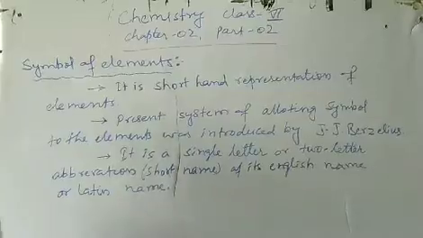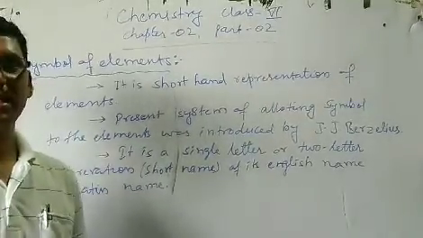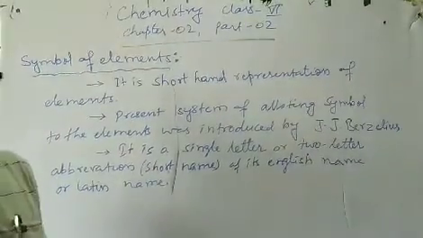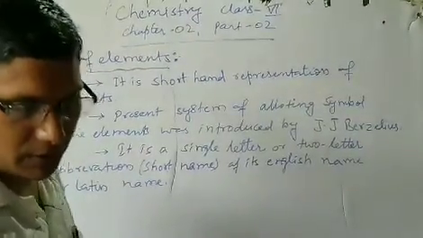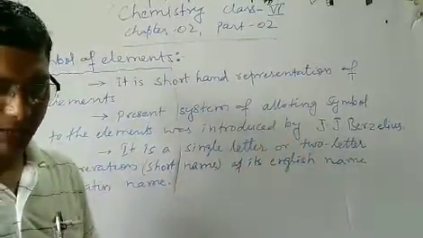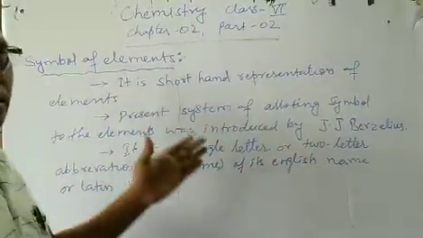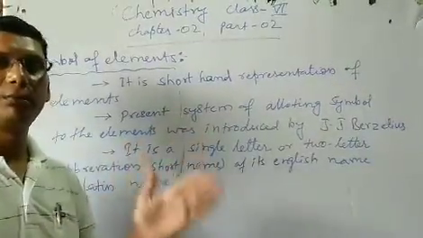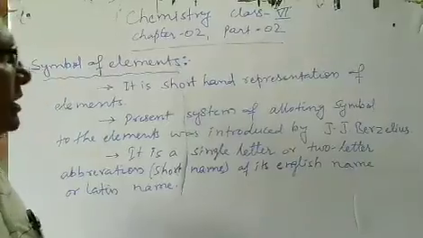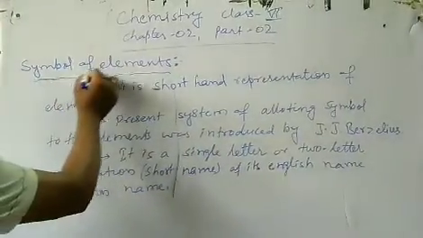I welcome you back in the chemistry class of class 6 chapter 2 part 2. In the first part of the video, we have studied about the elements and all the matter that has been divided into different categories. Then element has been divided into metals, non-metals, metalloids and noble gases. Okay? Now we will start the next topic today, that is symbol of elements.